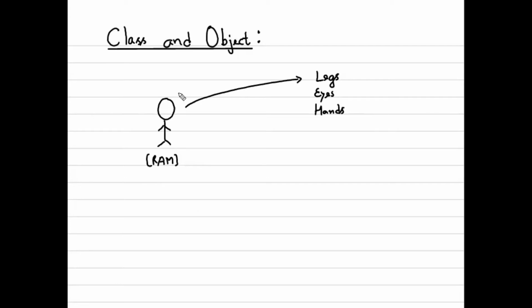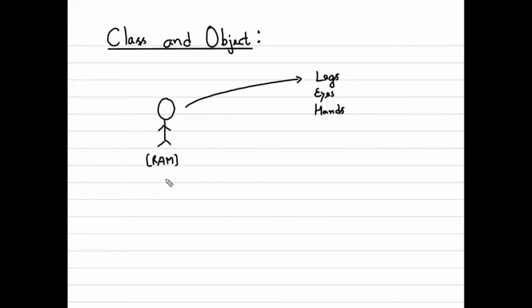If you remember, when we were discussing structural programming and functional programming earlier in the unit, what made us move from functional programming to structural programming? Object played a very important role, because structural programming is more realistic, since it is object based. And what kind of objects? Real life objects. For example, in this case, Ram has legs, eyes, and hands, so definitely Ram can perform some actions using these attributes.